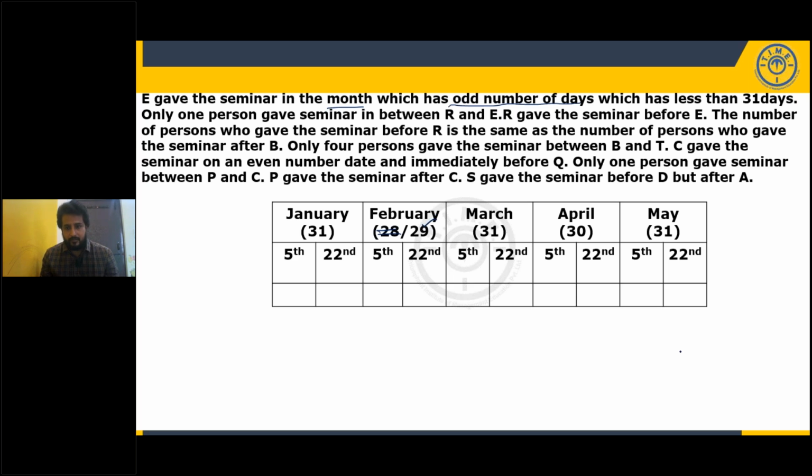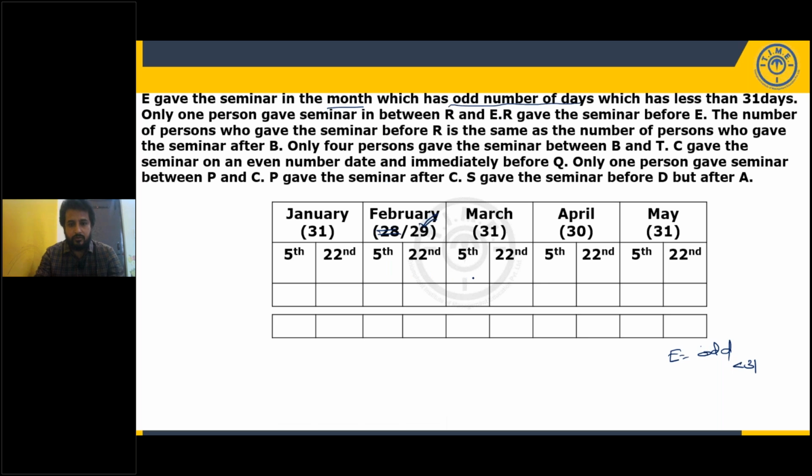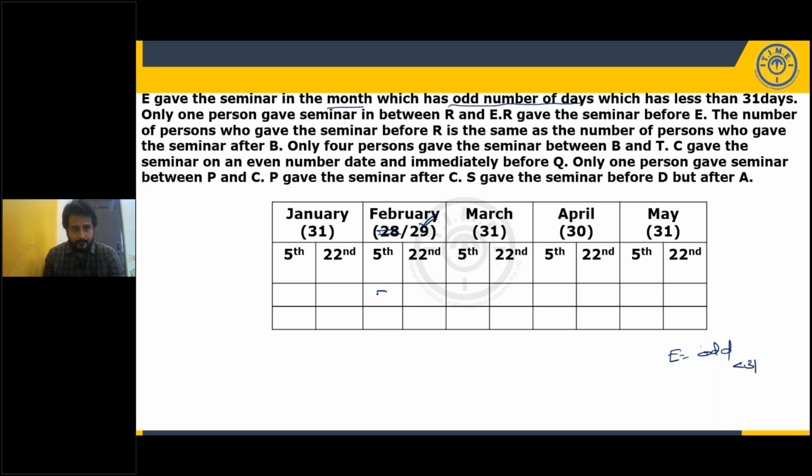E gave the seminar in a month which has an odd number of days, but it should be less than 31. So what is the scope? February 28 or 29 we had doubt earlier, but to fix E, it has to be February 29 only. But it is either 5th or 22nd. So how many possibilities do we have? 2 possibilities. E can be February 5th, E can be February 22nd. I hope you understood the logic.